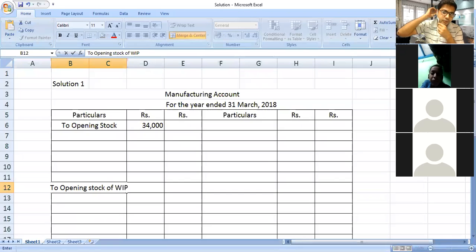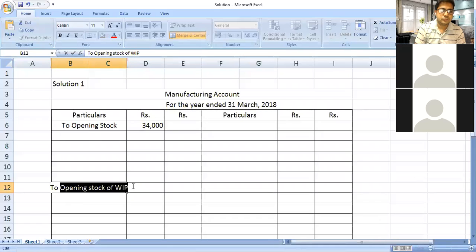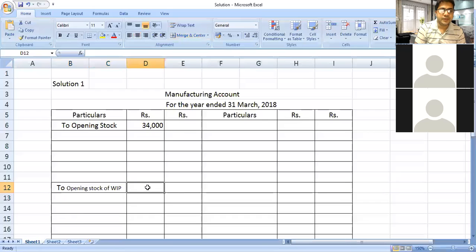Yes, Mr. Vaibhav, keep your audio in mute mode. If you are not keeping it, leave the lecture. So see, friends, opening stock of WIP, we will keep directly in the outer column and the amount is 16,000. Whatever items are provided, we will record those items in a proper sequence.